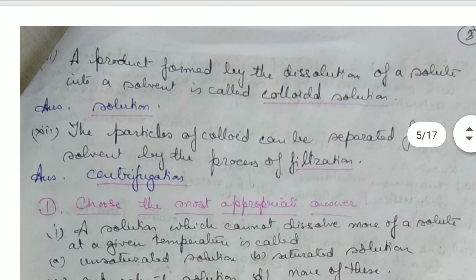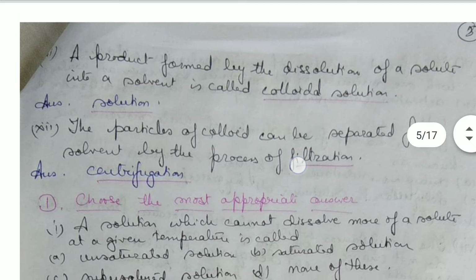Then a product formed by the dissolution of solute into a solvent is known as colloidal solution. No, it is only a plain and simple solution. The particles of colloid can be separated from the solvent by the process of filtration. No, it cannot be separated by filtration because it passes through the filter paper. So centrifugation is required.